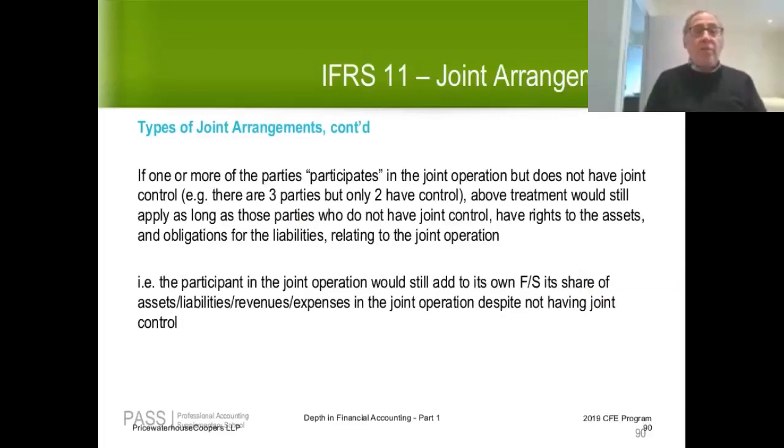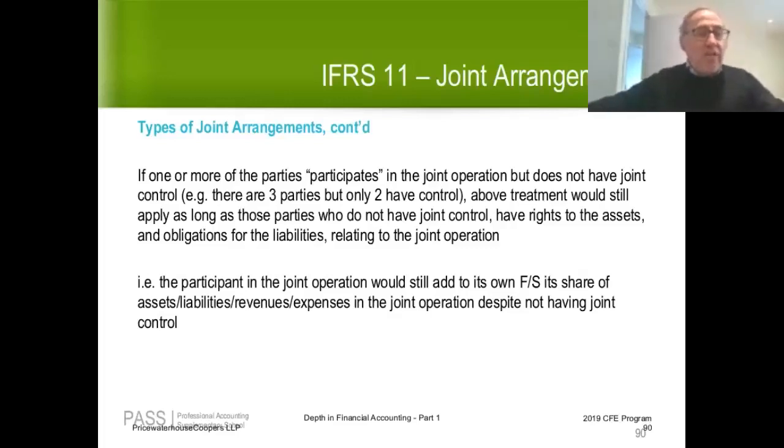Now, if one or more parties participate in the joint operation but don't have joint control, in my example that I gave at the very beginning of the lecture, there were three parties, A, B, and C. You may recall that C was a participant in the joint venture, but C did not have joint control because A and B alone could get enough votes to make decisions. So we didn't really need C. So we said C is a participant in the joint venture without having joint control.